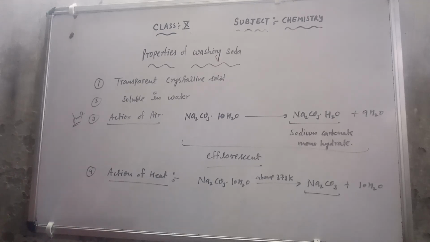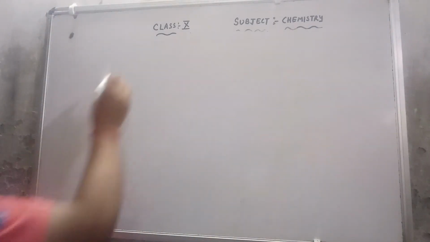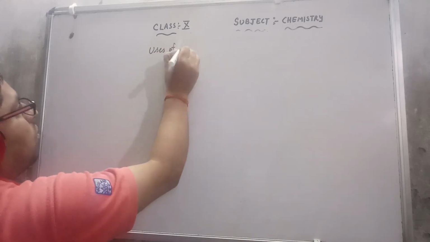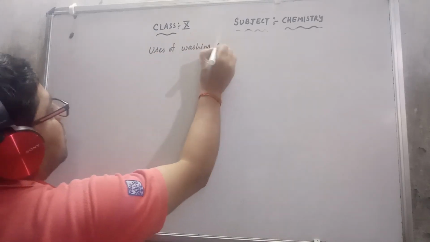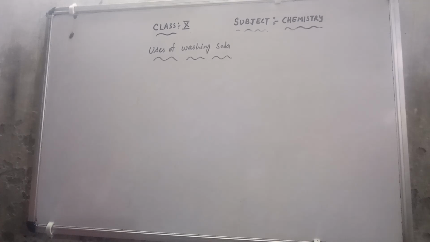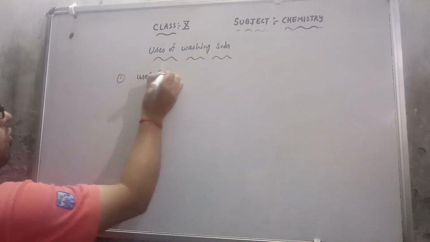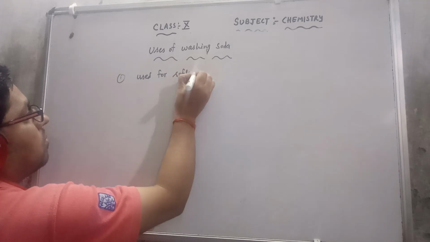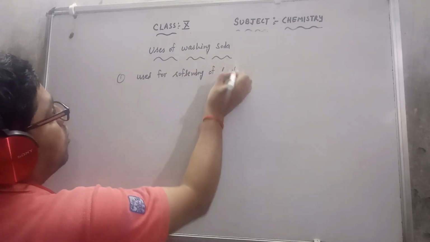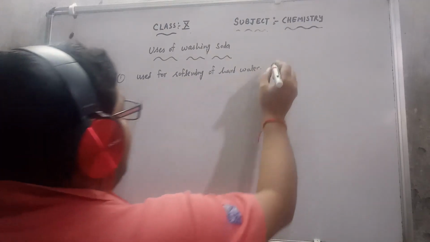What are the uses of washing soda? The first use is for softening of hard water, or I can say it is used to remove the permanent hardness of water.